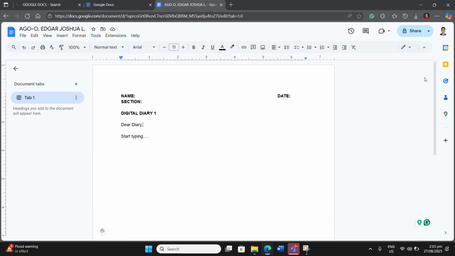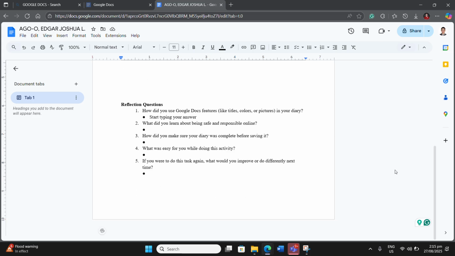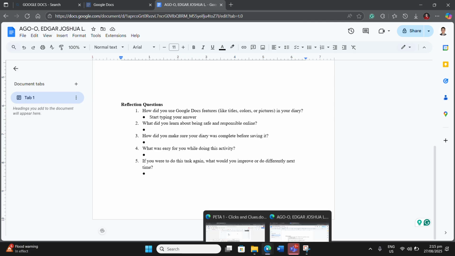So for those who are using Microsoft Word, please tell me, okay? You can use Microsoft Word, but I prefer you to use Google Docs so that I can check your files or documents or your digital diary automatically in my account. All right? That is the purpose why I am asking you to use Google Docs, because I can control your file, and then I can already see your files once you save your file. So that's it, how you're going to make your performance task number one. I hope that you will do it properly and well.